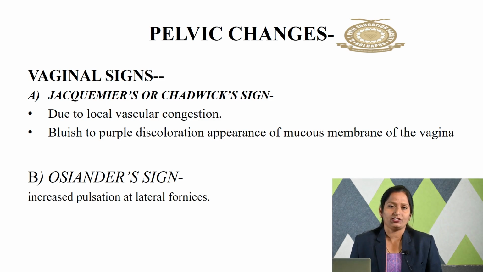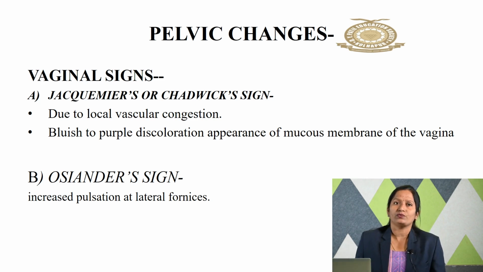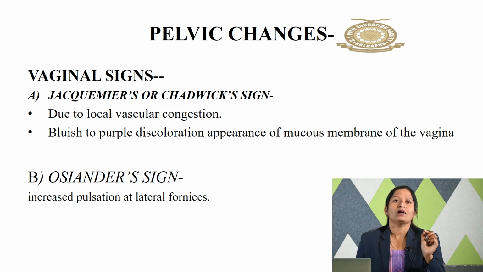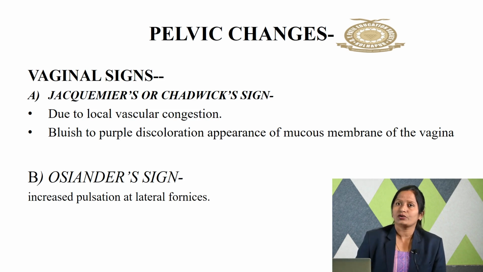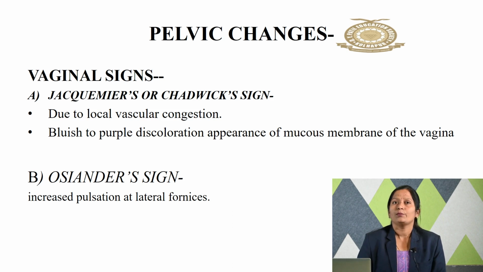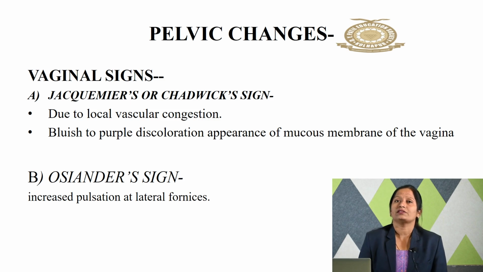Next will be the pelvic changes. What will the pelvic changes be? Under that, the first one is vaginal signs. There are some signs like Jacquemier sign and Osiander sign. These will be asked in multiple choice questions. In an MCQ they will ask, for example, what is the bluish coloration of the vagina? That is nothing but the Chadwick sign. So you have to guess it correctly. These names may confuse you, but you have to be thorough with these signs. First one, Jacquemier sign, is also called the Chadwick sign.